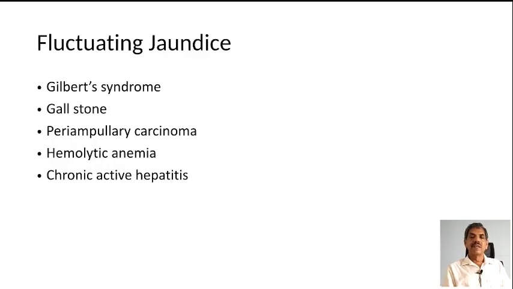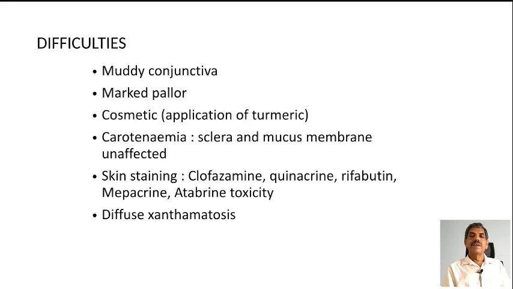Fluctuating jaundice, here again you have to say there is waxing and waning: Gilbert syndrome, gallstone, periampullary carcinoma, hemolytic anemia, chronic active hepatitis. Differentials for pseudojaundice: muddy conjunctiva, marked pallor, cosmetic application of turmeric, carotenemia, where the sclera and mucous membrane are unaffected, skin stain due to clofazimine, quinacrine, rifabutin, mepacrine, picric acid toxicity, and also in diffuse xanthomatosis there can be a yellow hue.